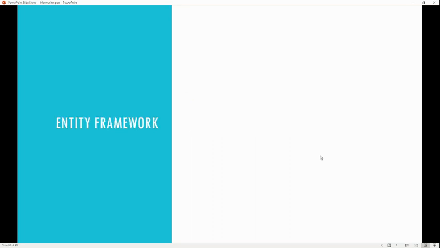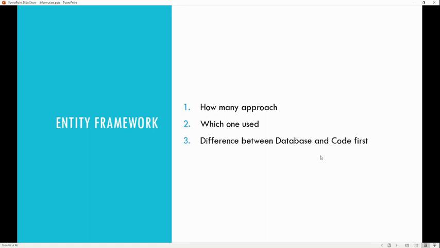The other one is the Entity Framework. On the Entity Framework side, they asked me how many approaches we have. We have three types of approach in Entity Framework: code first, model first, and database first. I used the database first and code first approaches. I mentioned this, and after that I explained the database first and code first approach, because in the database we have some legacy applications whose DB is already prepared. In that case we want to use the Entity Framework.